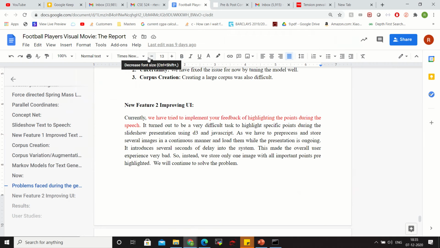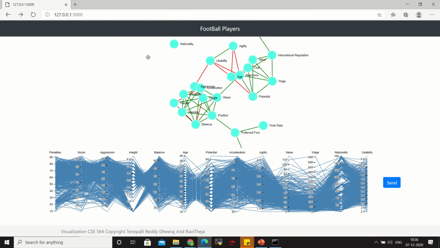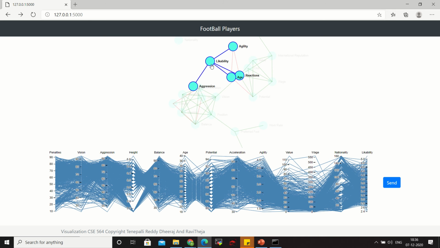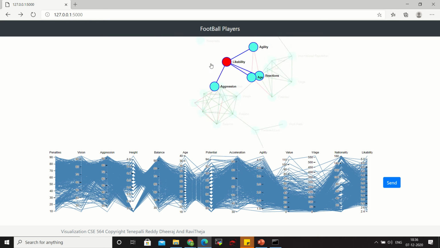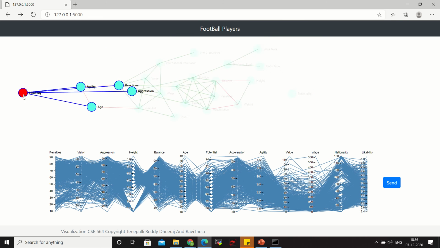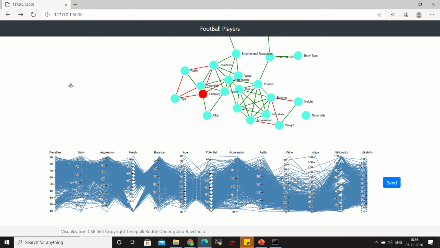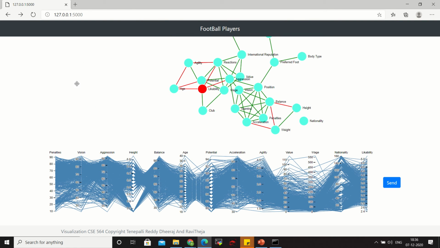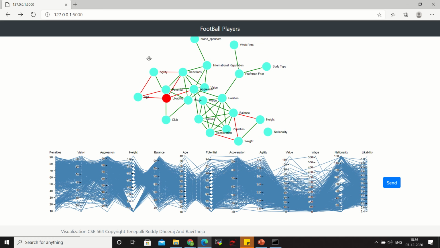Yeah, I think we have time. So this is the improved UI. As you can see here, these are the football players, and we have all the features of the football players data set given as a force graph here. And you can actually move it, and you can drag this out. It creates a better feel when you see this UI in motion.